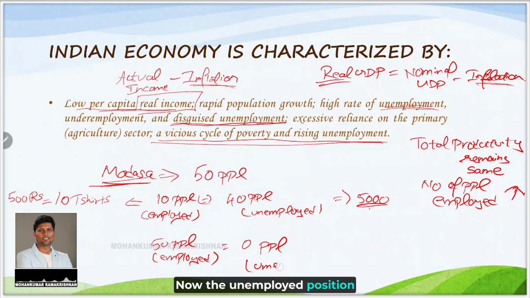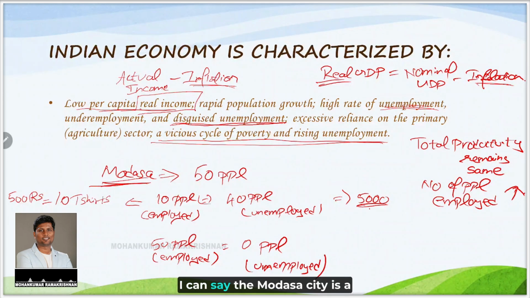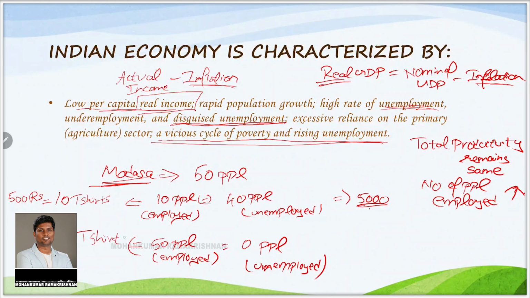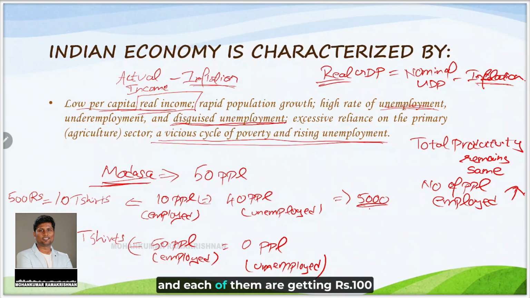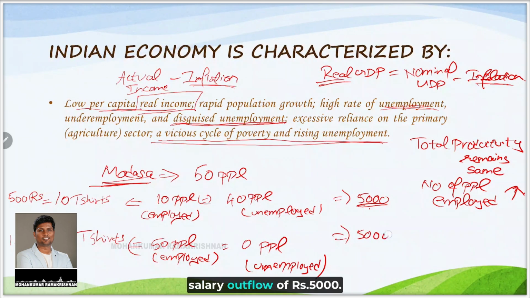Now the unemployed position will become 0. I can say the Modasa city is a city free from unemployment. Now let us see the figure here. These 50 people again make the same 10 t-shirts, and each of them is getting rupees 100, and the owner has a salary outflow of 5,000 rupees.